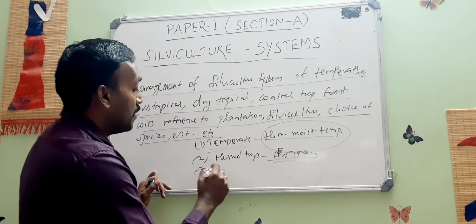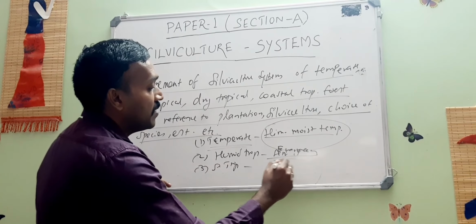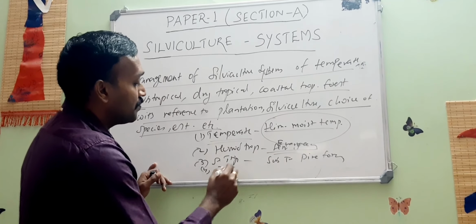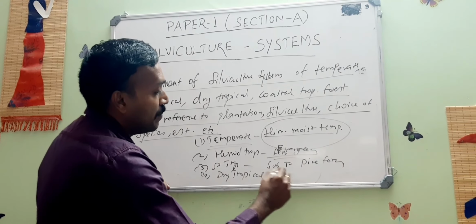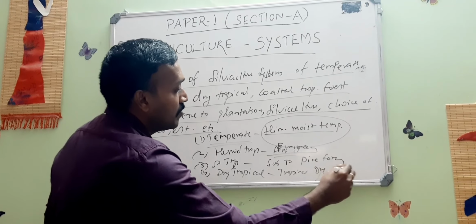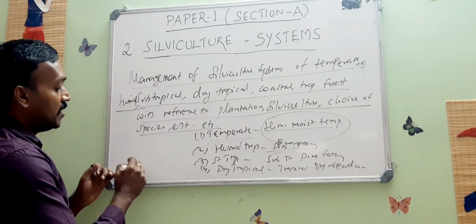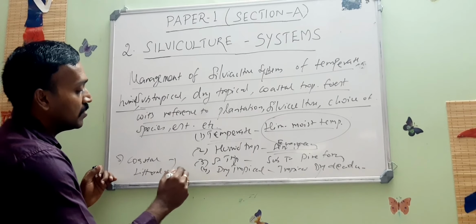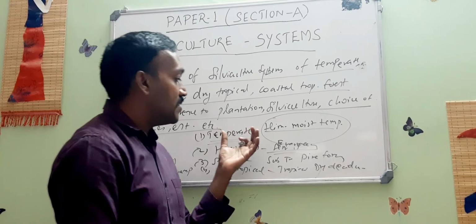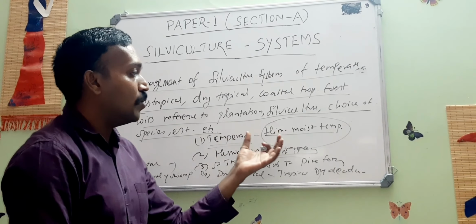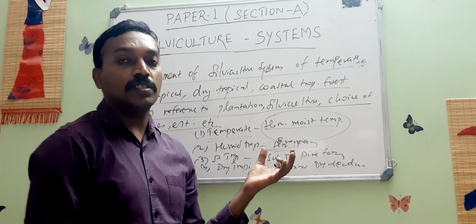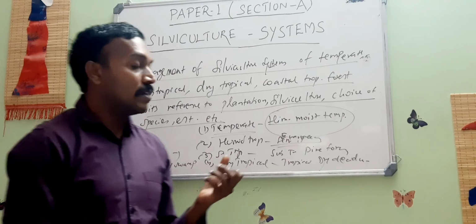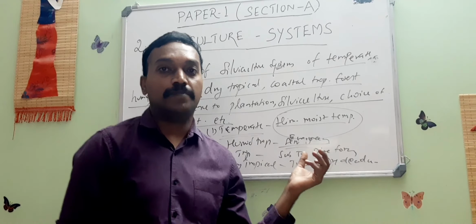And subtropical, example is subtropical pine forest, and the dry tropical, about the tropical dry deciduous, and finally about the coastal, littoral and swamp forest. So we will be seeing under each forest group how different systems are used to get the success. So we will see quite a number of examples under this chapter.